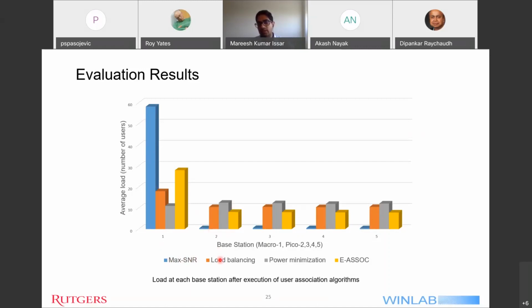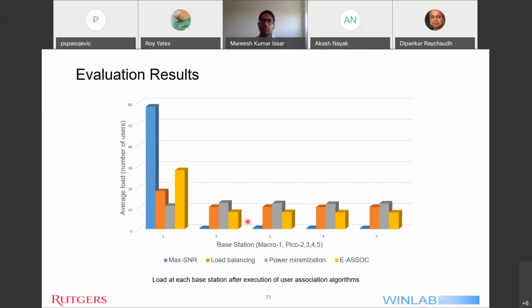But if we see the same plot for load balancing and power minimization scheme, we can see that the height of the graph for each and every base station is somewhat similar. This means that the load balancing is working, and load balancing in terms of number of users is shifting the users, all the users that were previously in the max-SNR scheme attached to the macro, now distributed over the pico cell. Similar results can be seen from power minimization also with the E-ASSOC scheme.